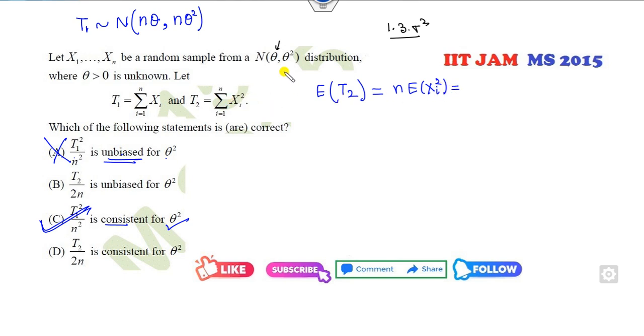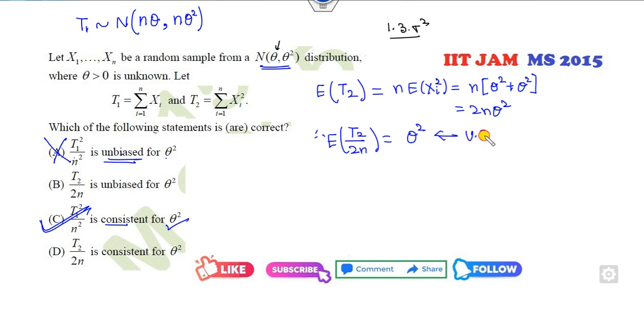Fine. So what is the expected value of xi square? I can obtain it from the variance. So it's a variance plus theta whole square, so it will be my 2n theta square. So I need T2 divided by 2n. So what is the expected value of this? It is my theta square. So what does it mean? This is my unbiased estimator.